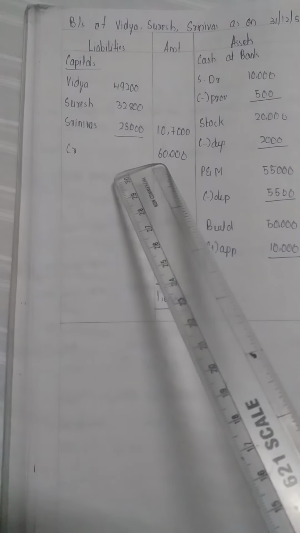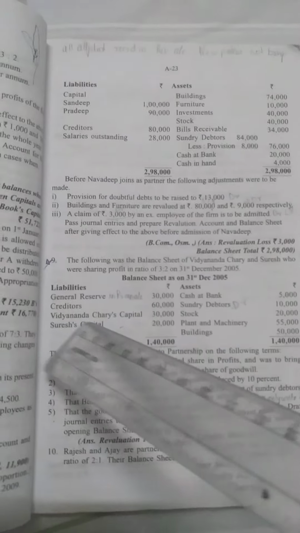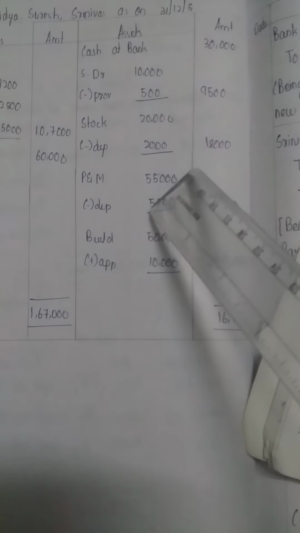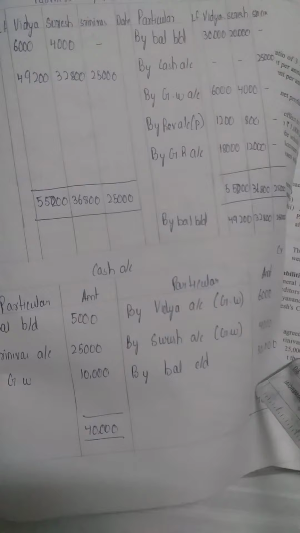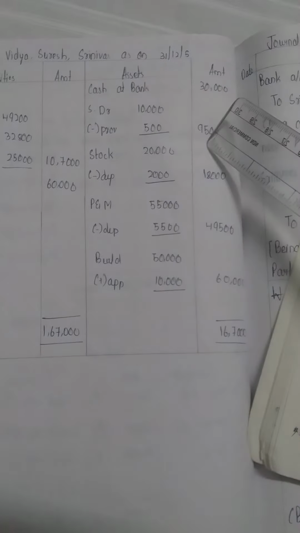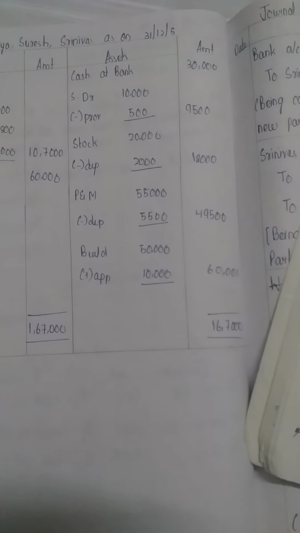So next, liabilities. What's the next liability? Creditors is given. So creditors 60,000. So we have to write the same here, 60,000. And coming to the asset side, first it's there, cash at bank 5,000. But we have made the cash account, no? So that amount we have to write. Cash account 30,000 is there. So we have to write it here, cash account 30,000.